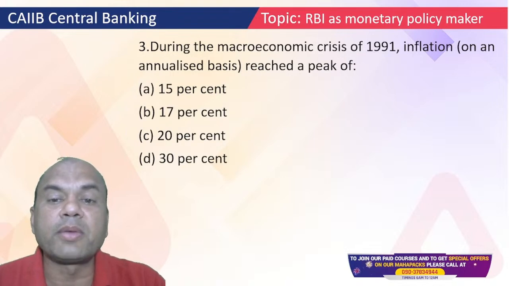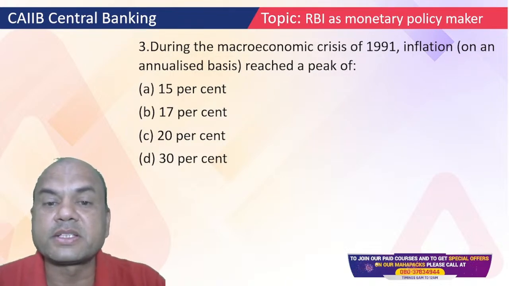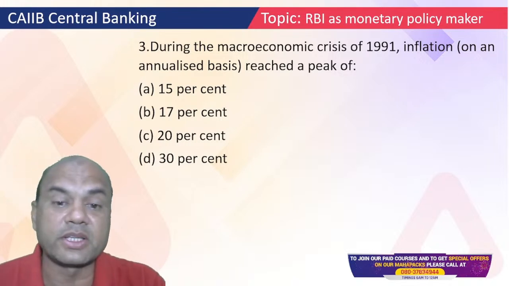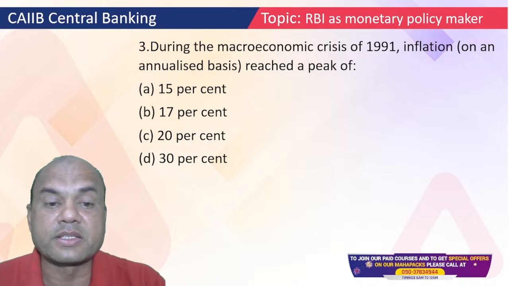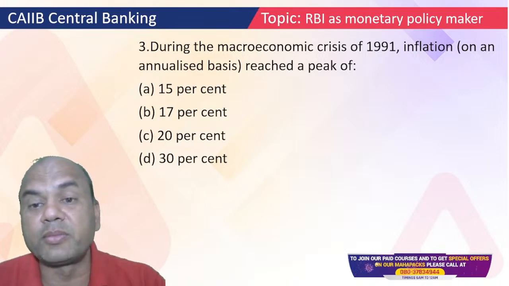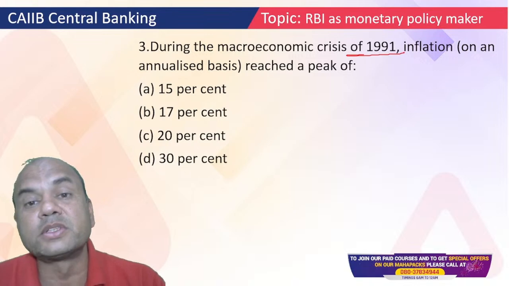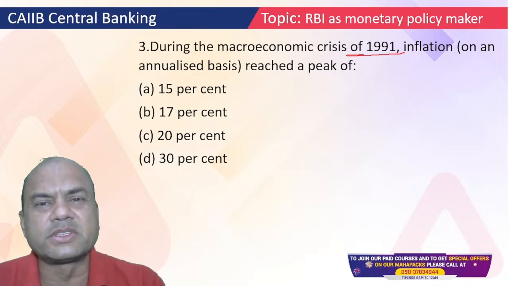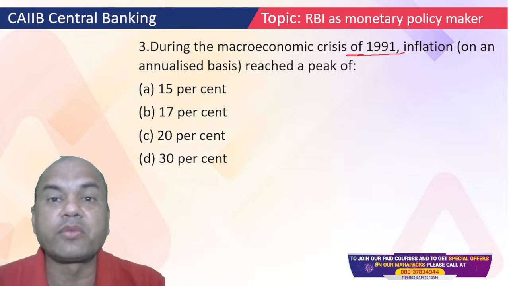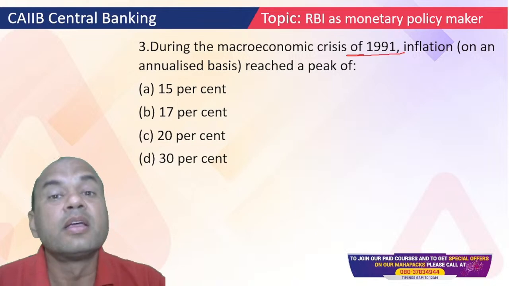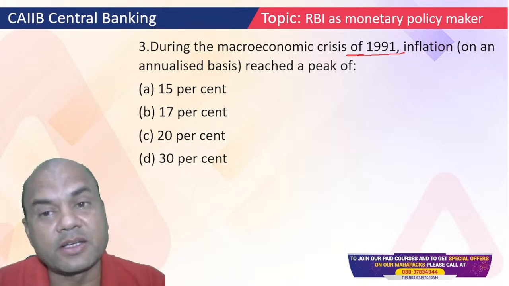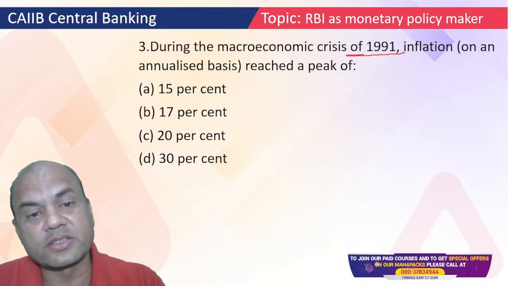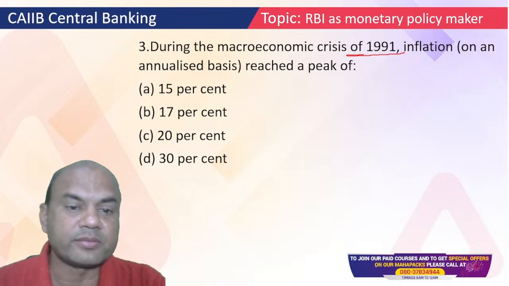During the macroeconomic crisis in 1991, inflation reached a peak of: 15%, 17%, 20% or 30%? 1991 was when the economy was opened up. I won't say specifically Manmohan Singh; it was the Narasimha Rao government, and it was the need of the hour at that time. The pros and cons can be discussed later, but that's not our discussion today. What is the answer? Think over it, everyone.